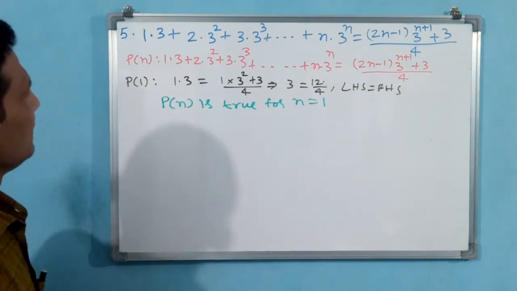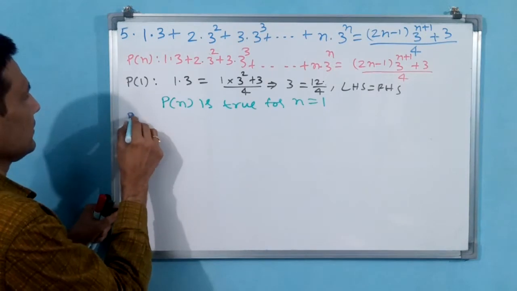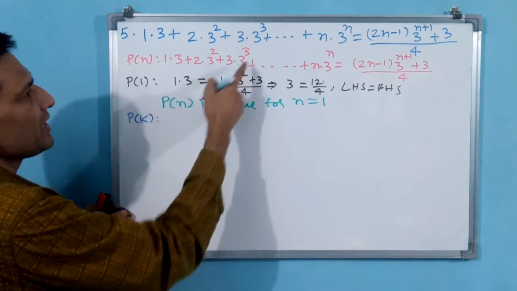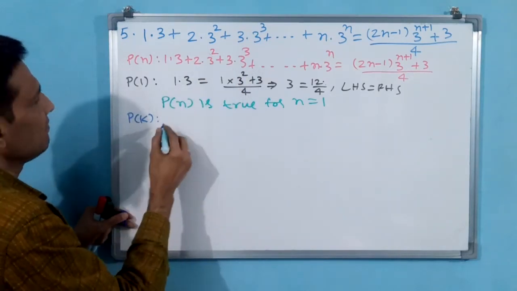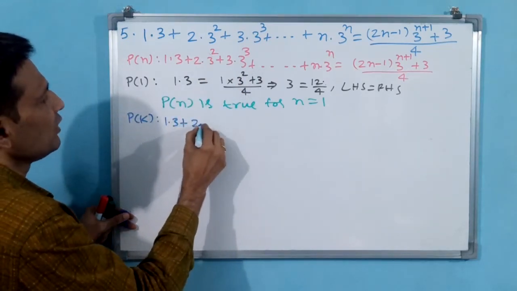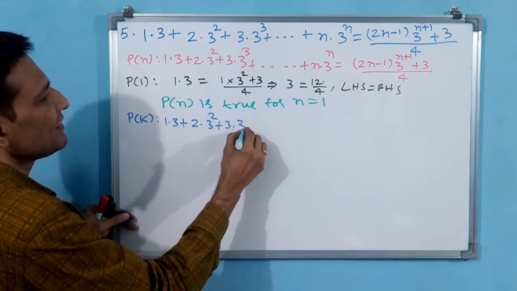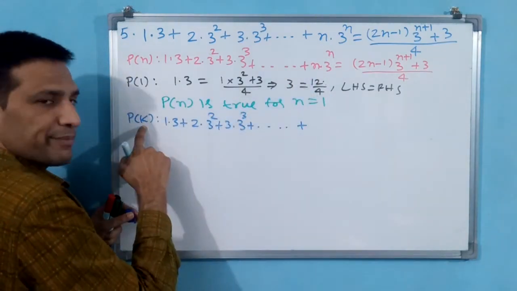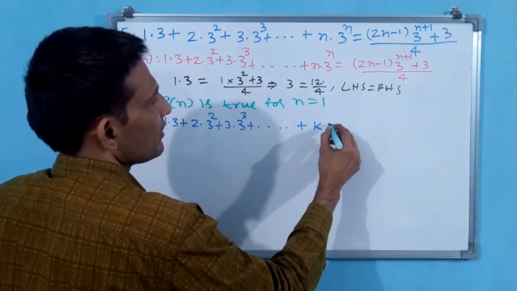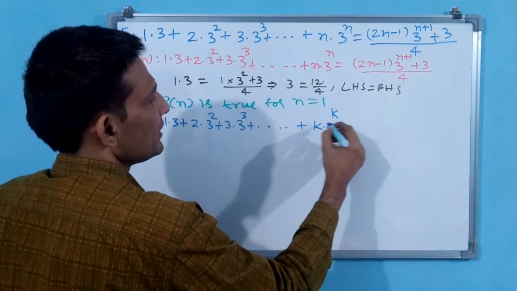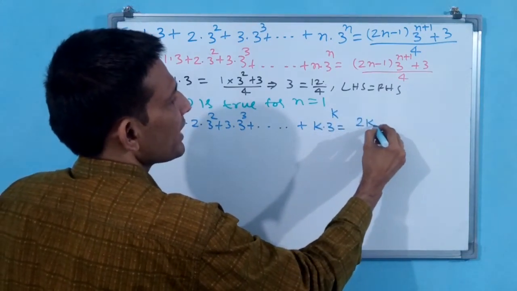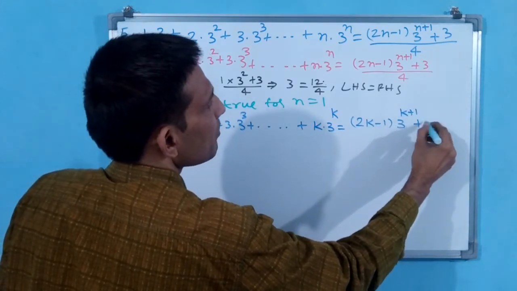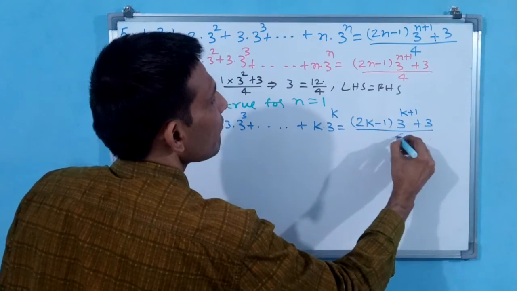Let us write Pk. You copy only Pn, but replace n as k. 1 into 3, 2 into 3 square plus 3 into 3 cube plus, see, n replaced by k, k into 3 power k is equal to 2k minus 1 into 3 power k plus 1 plus 3 by 4.